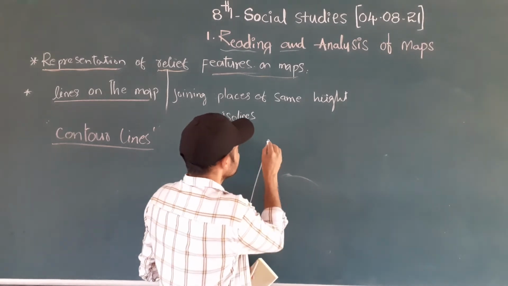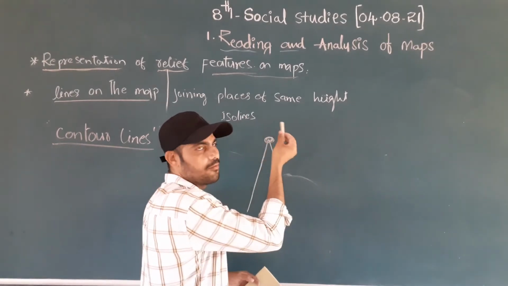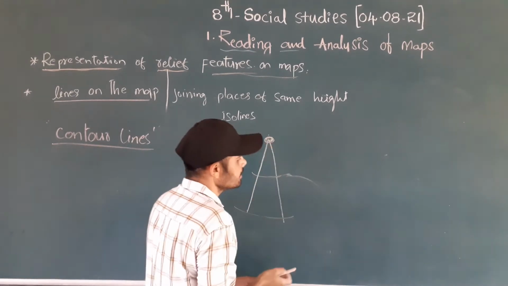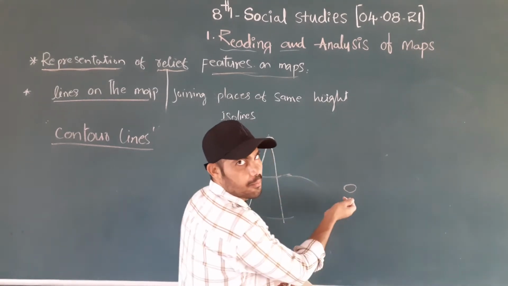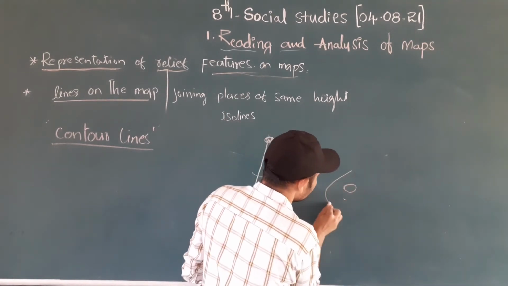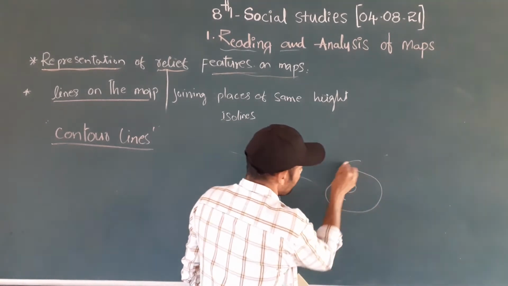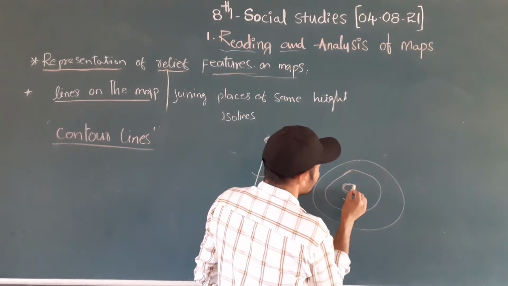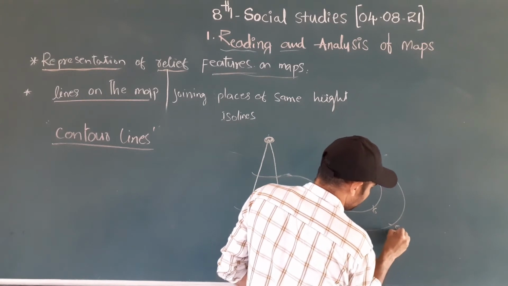Then what do we say? This is the top place, the highest is the peak. This is the middle and the top. Then what will we have to consider? Here is the top, then the second, the middle and the least. Then we can consider that the top of the place is 10 meters, this is 6 meters, and this is 5 meters.